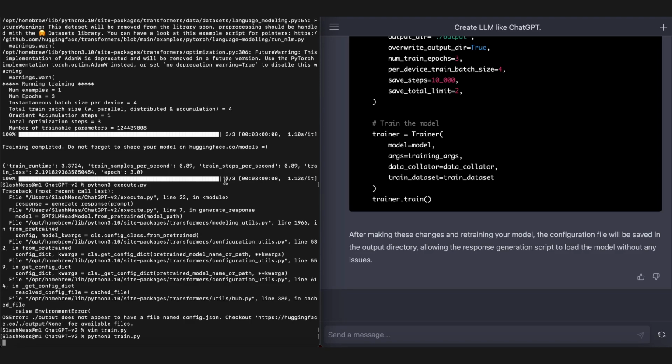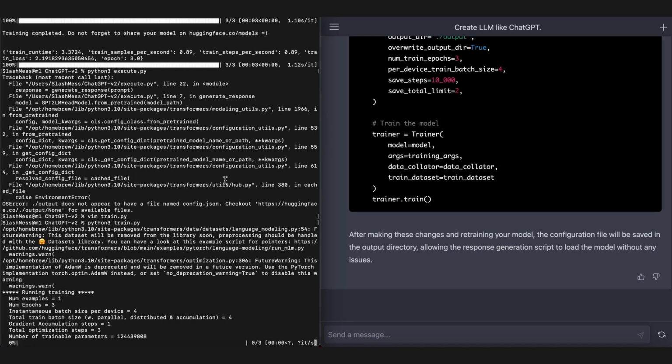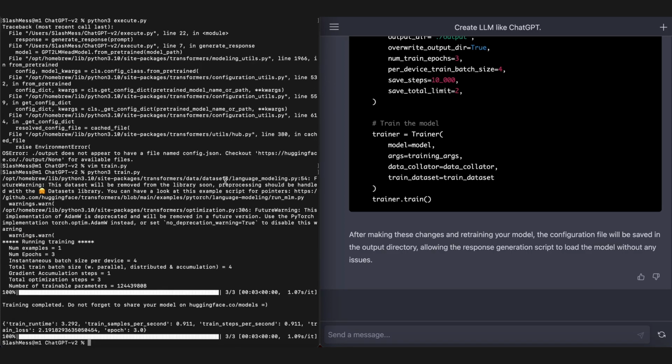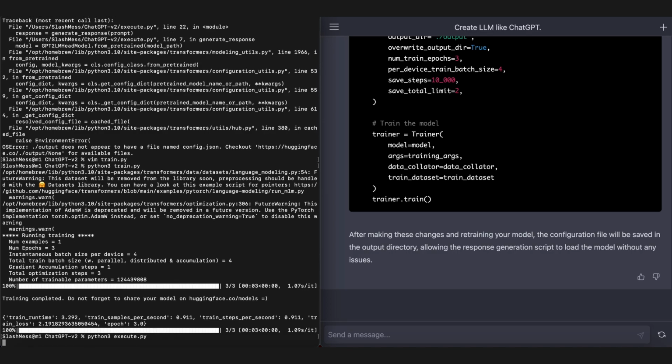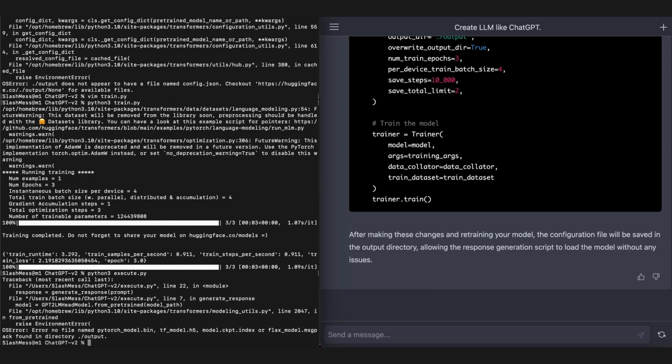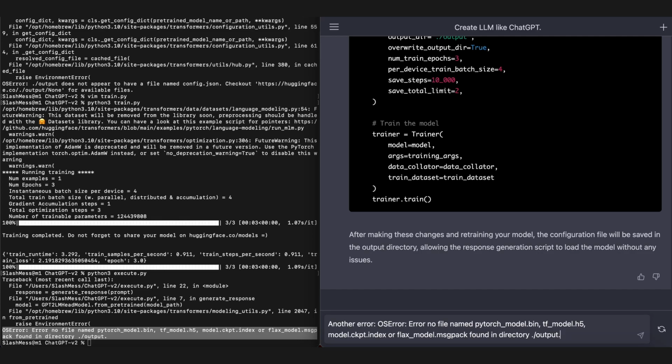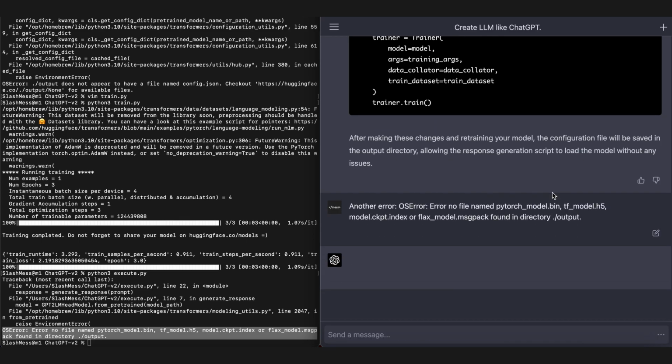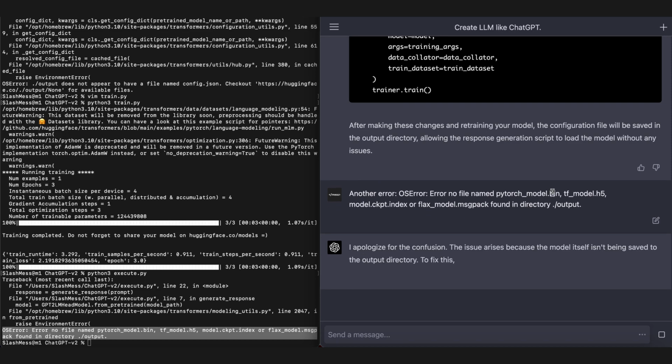But it's very cool that ChatGPT is able to write code and then accurately debug it whenever I give it error messages, which is pretty impressive in my view. Okay, we're missing some more things, that's expected. So this initial script wasn't too good, but as long as it keeps making progress, that's great. I apologize for the confusion. The model itself isn't being added to the output directory.